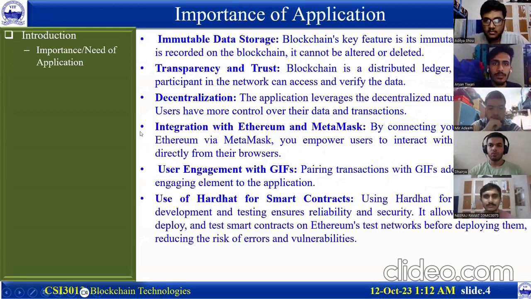Immutable data storage. Blockchain's key feature is immutability. Once data is recorded on the blockchain, it cannot be altered or deleted. Transparency and trust. Blockchain is a distributed ledger, meaning every participant in the network can access and verify the data. Decentralization. The application leverages the decentralized nature of blockchain. Users have more control over the data and transactions.